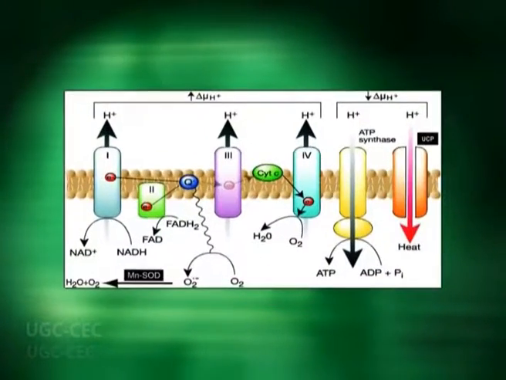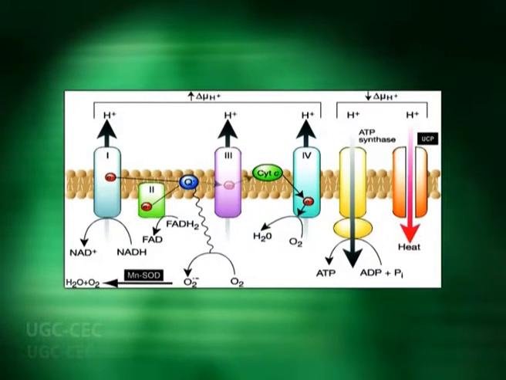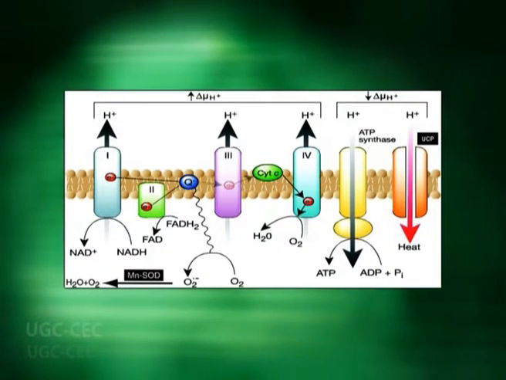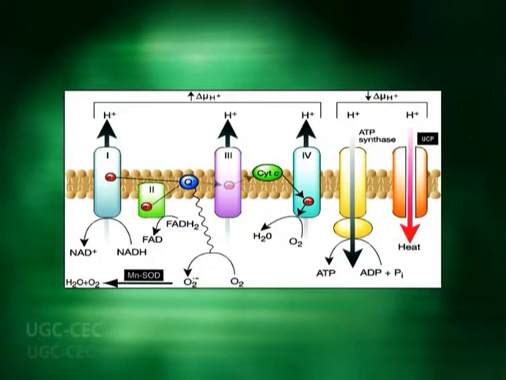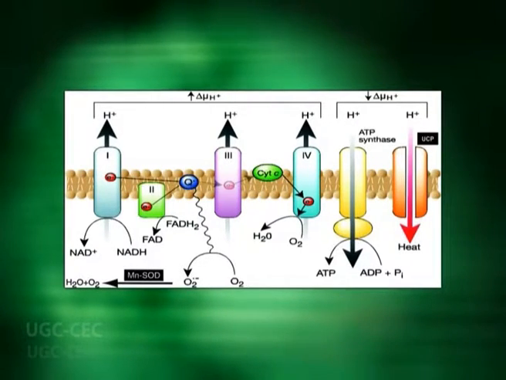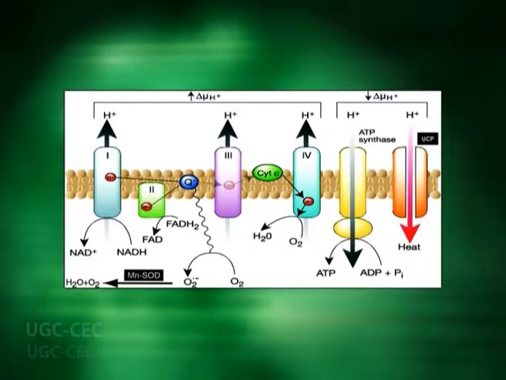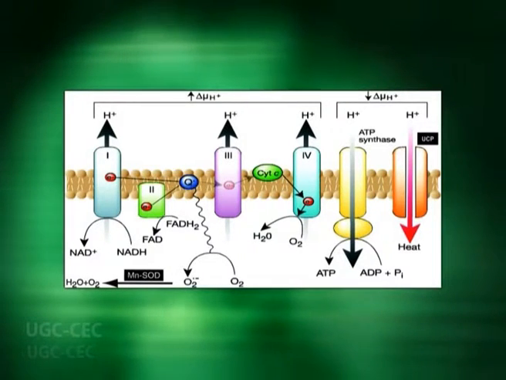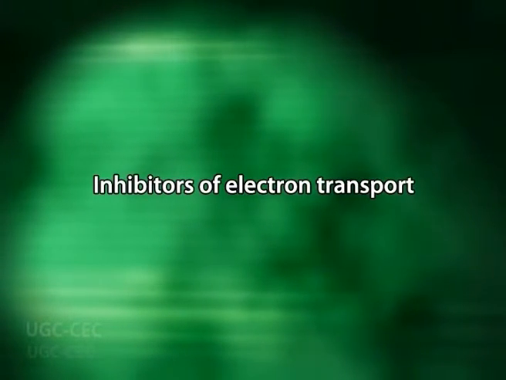The electron transfer in many small steps promises a stepwise favorable energy release, most of which is harvested and stored by the cell in the form of ATP. Now let us talk about the inhibitors of electron transport chain.